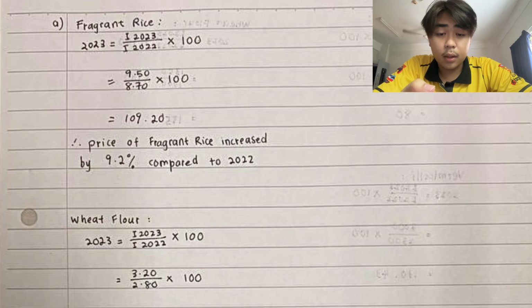If you want to find the simple relative price index for fragrant rice, you have to divide the 2023 price by the 2022 price and times it with 100. The answer will be 109.20, and the price of fragrant rice increased by 9.2% compared to 2022.